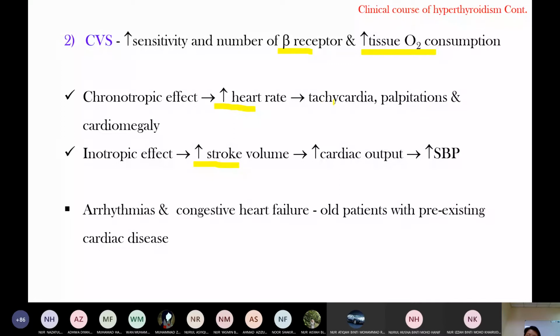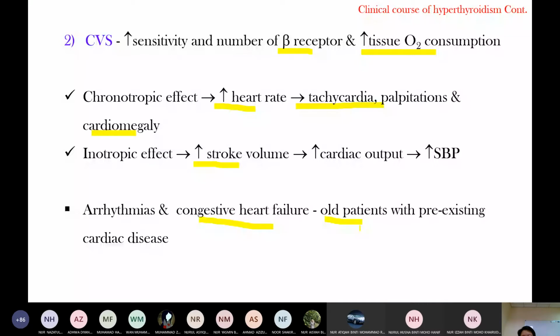Okay, so increased workload leads to cardiomegaly. Tachycardia, increased heart rate, means the patient has increased workload. So increased workload leads to cardiomegaly, enlargement. So it can lead to heart failure. And then the stroke volume, especially in cardiac failure, heart failure, especially in old people.